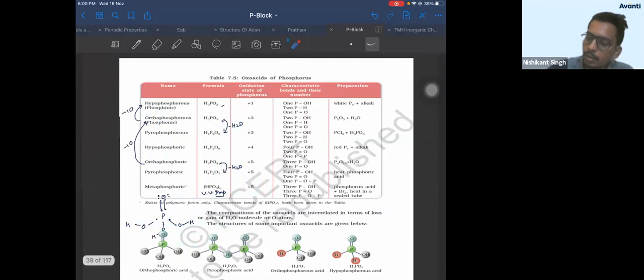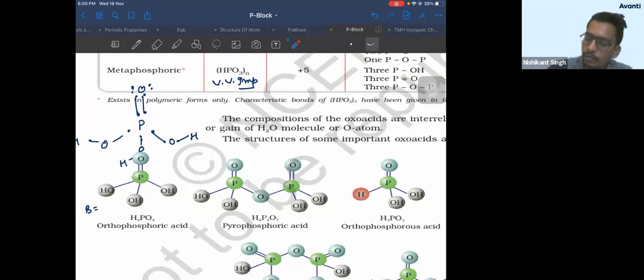Basicity is how much? 1, 2, 3. There are 3 OH groups, so 3. Basicity of this acid, pyrophosphoric acid, how much will it be? 1, 2, 3, 4. Basicity is 4. He will ask this again and again.